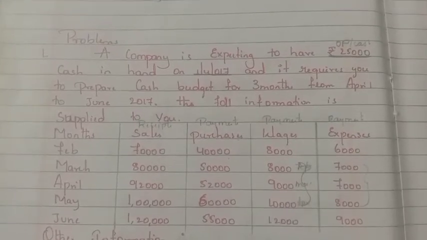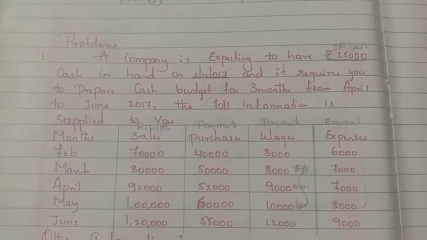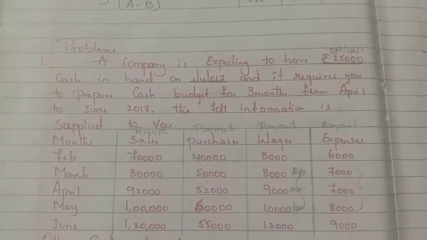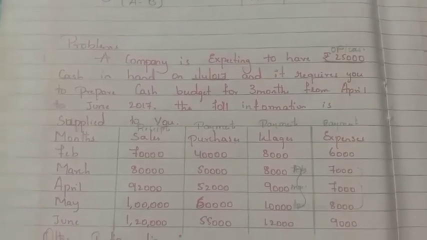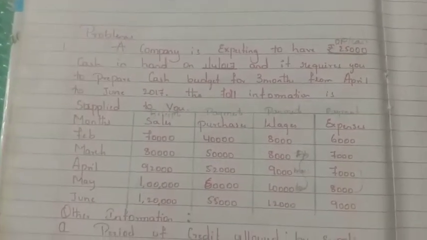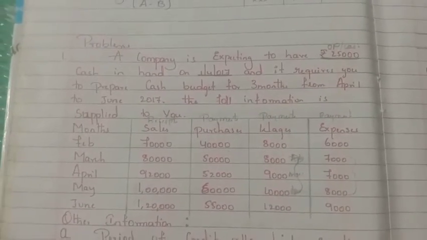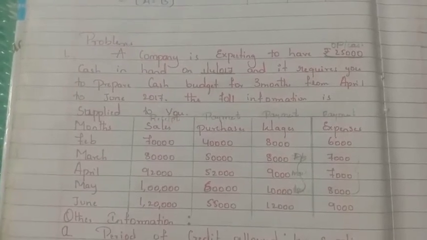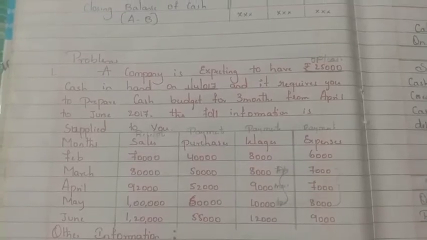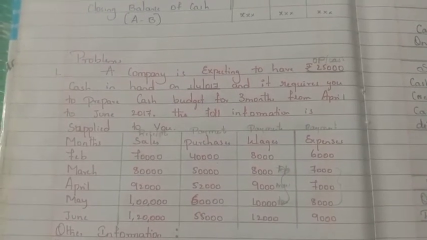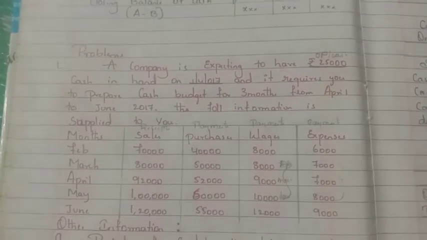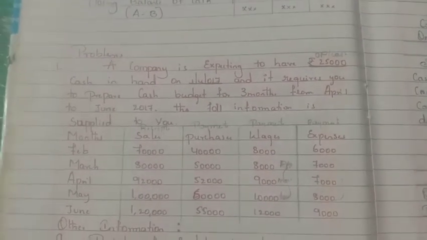So the first receipt will be cash sales, the second receipt will be credit sales: when they make credit sales, they will collect that money from the debtor. Here the credit customer will be called a debtor for the company. So any amount received from the debtors will also come as a receipt. And any dividend received, interest received, anything receivable from outsiders, all that will be considered as receipts.